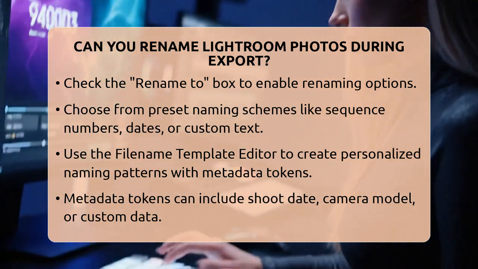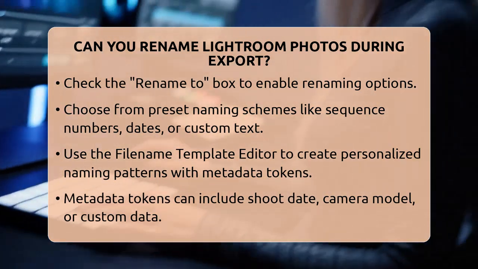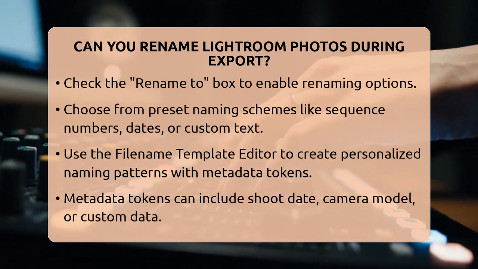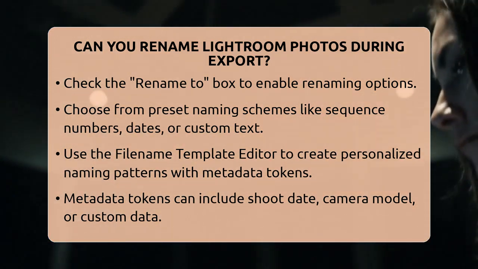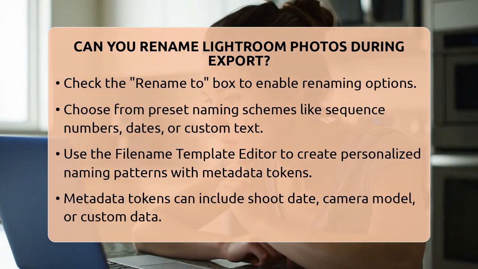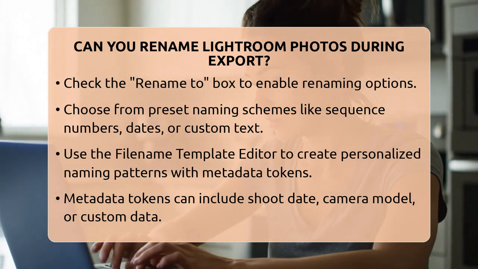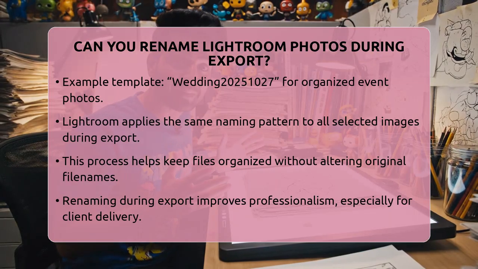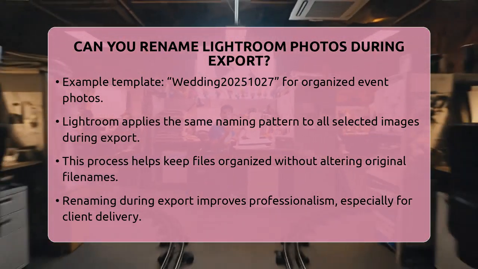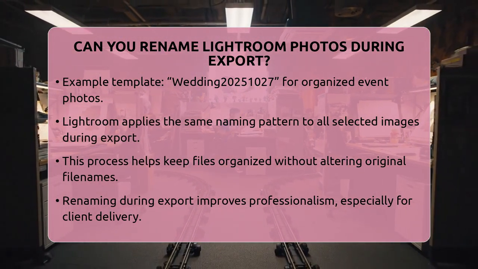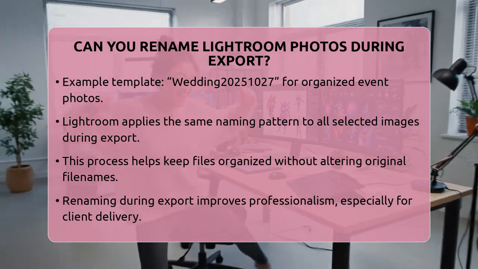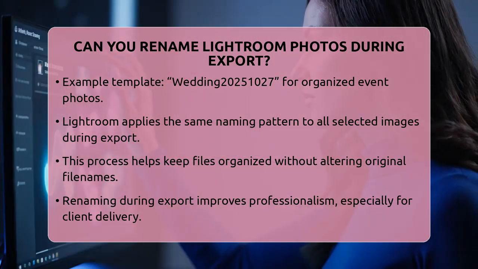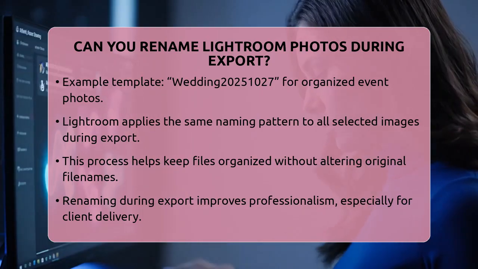This is especially useful for event photographers who want to give their images clear, organized names for clients or archiving. When you export, Lightroom applies this pattern to all selected photos, giving each a consistent, meaningful name. This process is very handy if you need to meet specific client or project requirements. Instead of manually renaming each file after export, you can set the pattern beforehand. It also helps keep your original files organized, since the exported files get new names without changing the originals. If your original files have generic names like DSC1-34, renaming during export instantly makes them look more professional.